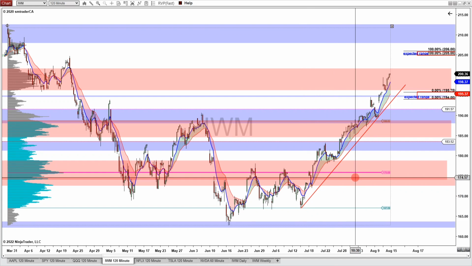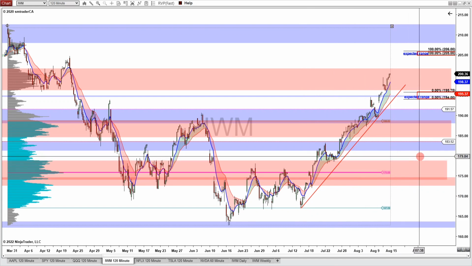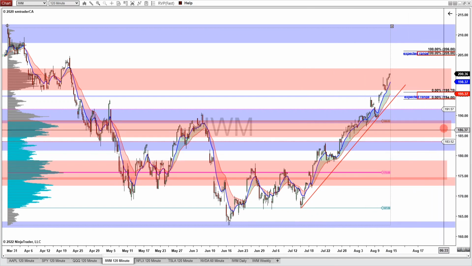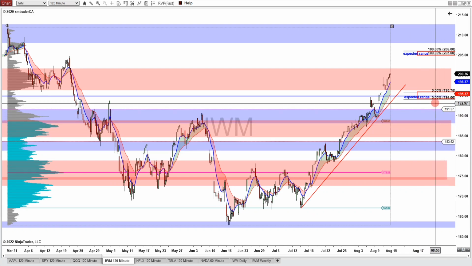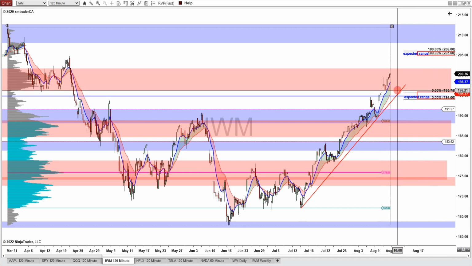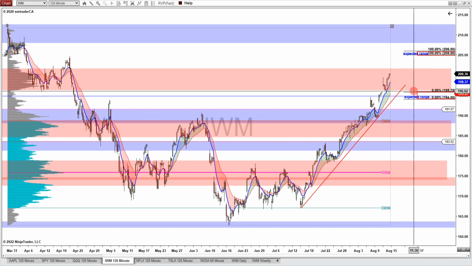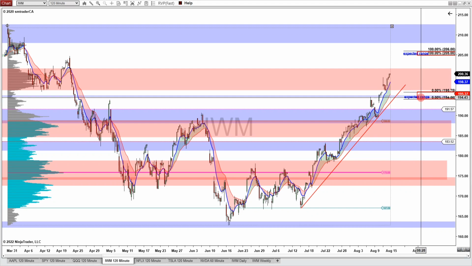And I will not be surprised to see IWM take a breather and pull back a bit before the next upward move. So here's my downside scenario. Look for the price to dip below this high volume zone, and then tag the lower range of the expected move and possibly move down to this potential support zone near the 191.50.